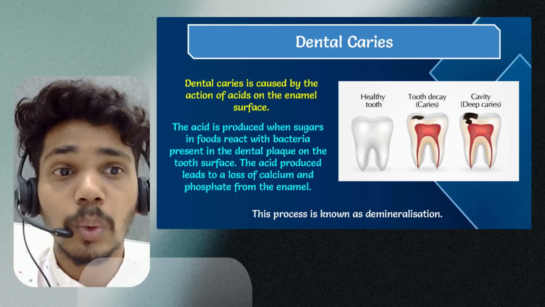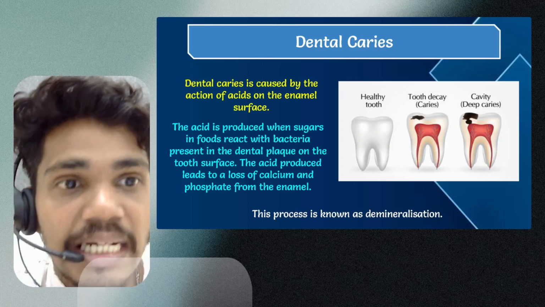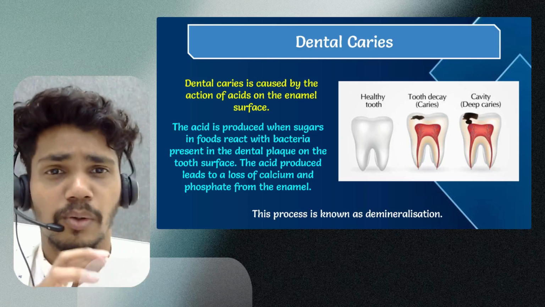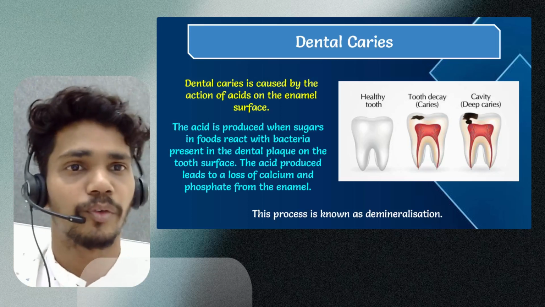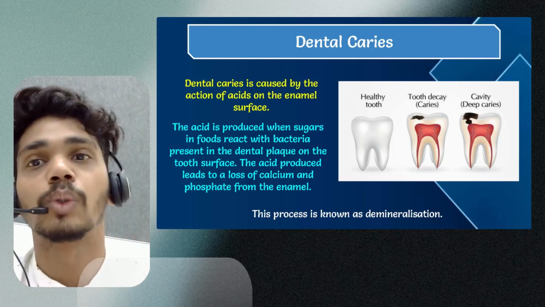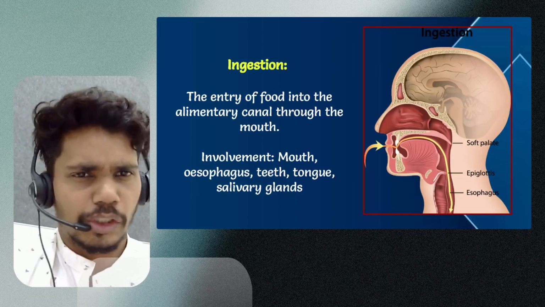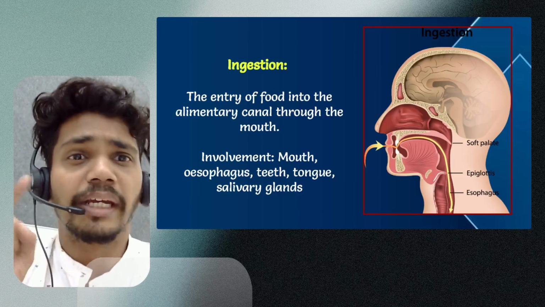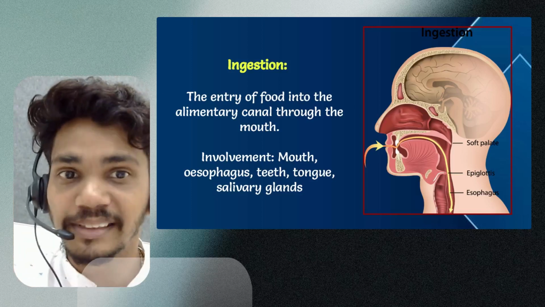This process is known as, yes, what does that word mean to you? Demineralization, because the phosphate and calcium group is getting detached from it. So that's how the dental caries is going to form. Now, as we talk about the ingestion process, right? The entry of the food into the alimentary canal through the mouth is called ingestion. Very simple. Yes or no?